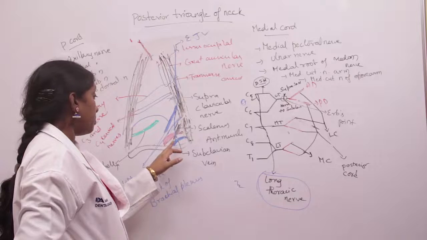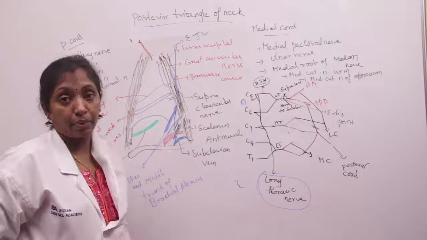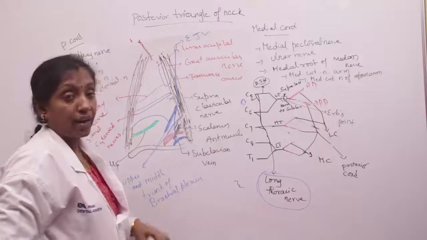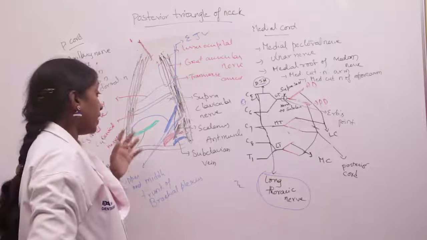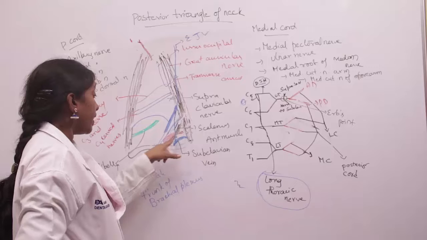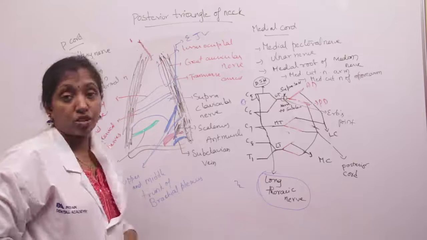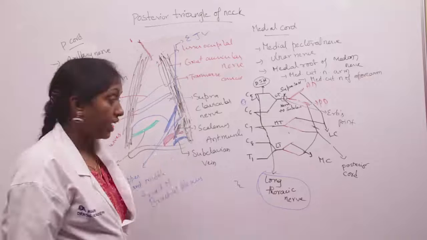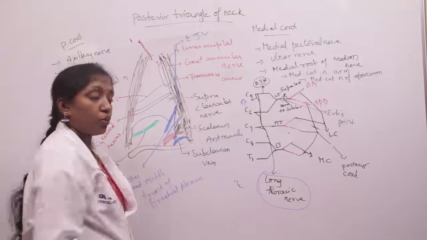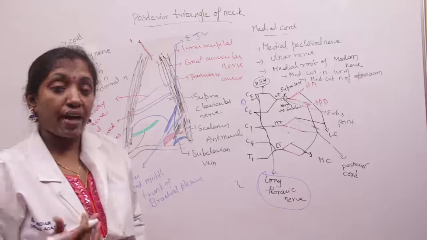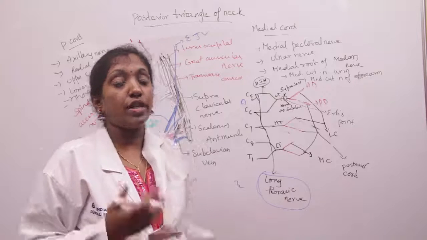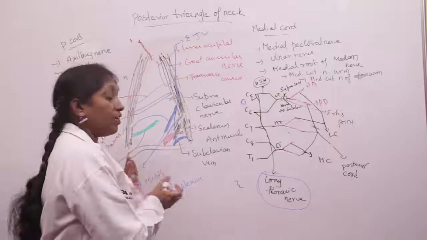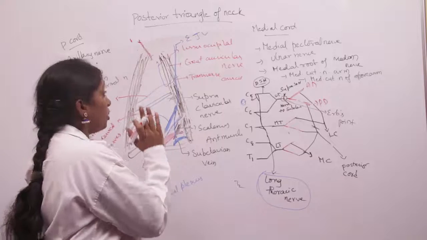Some branches of the third part of the subclavian artery, that is dorsoscapular artery, can also be seen, and we can also see branches from the costocervical trunk and thyrocervical trunk in the supraclavicular triangle. Some lymph nodes, jugulo-digastric and jugulo-omohyoid groups, can also be seen in the supraclavicular triangle. So this is about the posterior triangle of the neck.